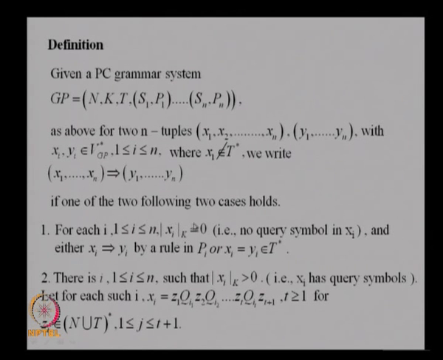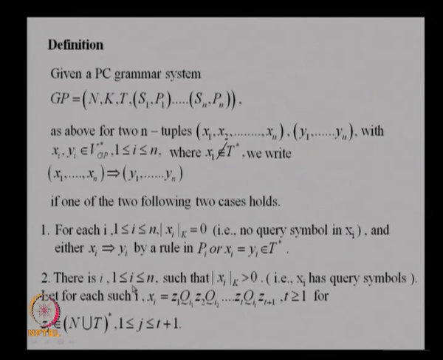This tells you that there is no query symbol in x_i, and then if there is a non-terminal, you can use a derivation step and get y_i from x_i. If there is no non-terminal, it is only a terminal string, you have to keep it as it is.